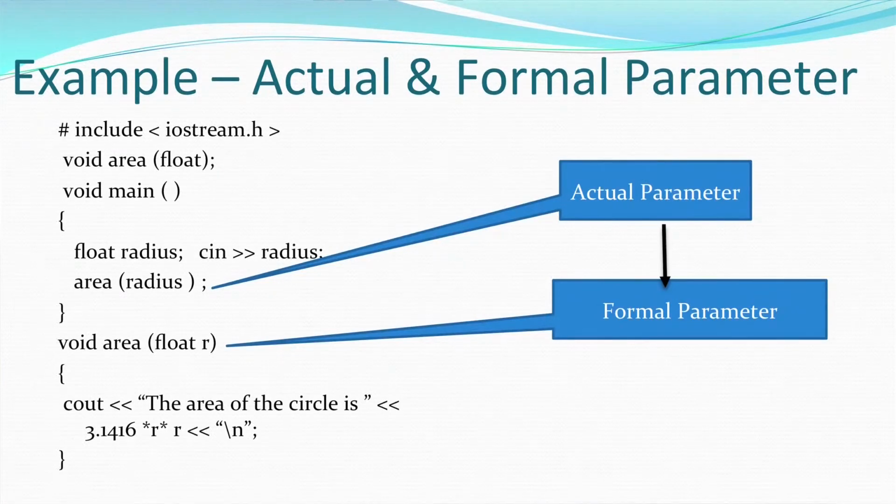And you must have noticed that the number and type of arguments in the function prototype, the function call, and the function definition are all the same. Only then are we referring to one single function. If you change any of these, then we are not referring to one single function.